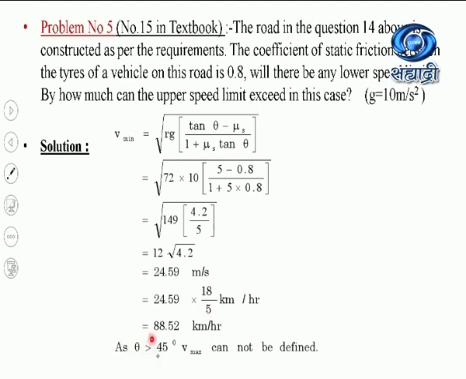Now we know theta is here greater than 45 degree. Because theta I was getting 78 point something, theta is greater than 45 degree, so V maximum can't be defined. So we can say that there is no upper speed limit for the vehicle. This is the lower speed limit, that is 88.52 kilometer per hour, and again there is no upper speed limit because theta is greater than 45 degree, so maximum velocity can't be defined.